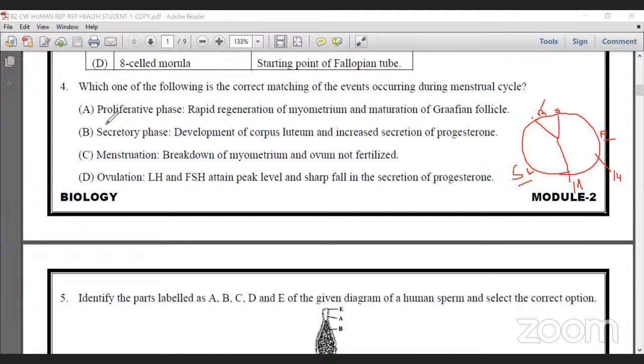And the main function of the placenta is secreting hormones. So it releases HCG, human chorionic gonadotropin. This hormone is necessary for maintaining pregnancy. Suppose this hormone is not released properly in the woman, continuous abortion is noticed in that woman. So that's why HCG plays an important role to maintain pregnancy. And the indication of pregnancy also depends upon the presence of that hormone in blood and urine. I already discussed that in the last question. HCG is an important hormone.